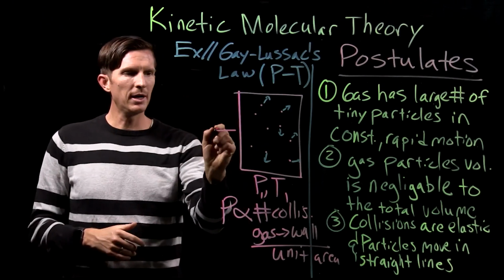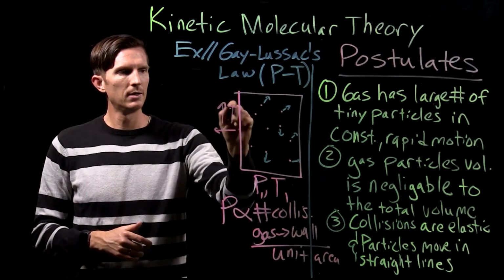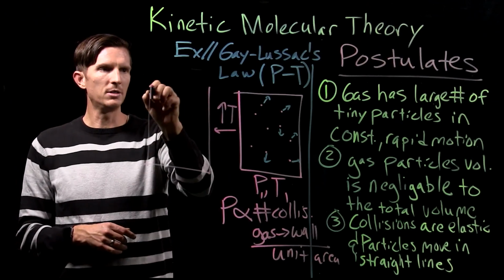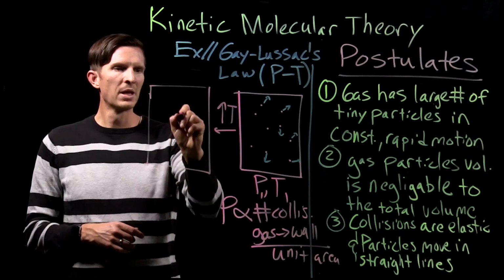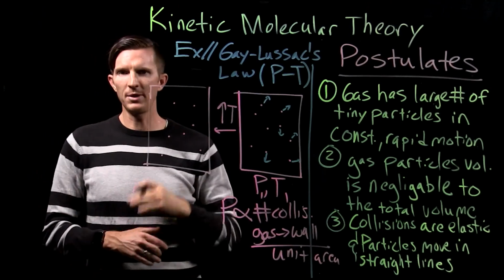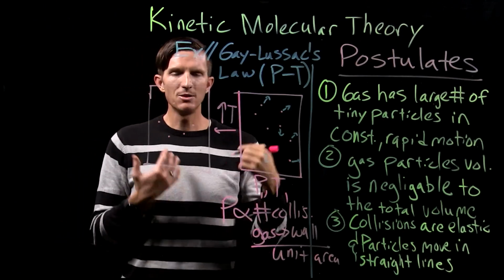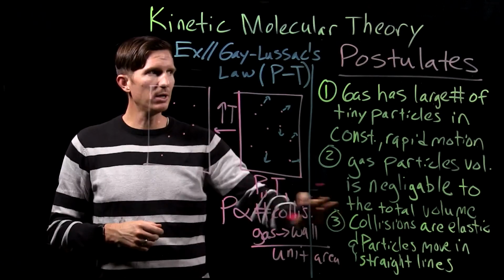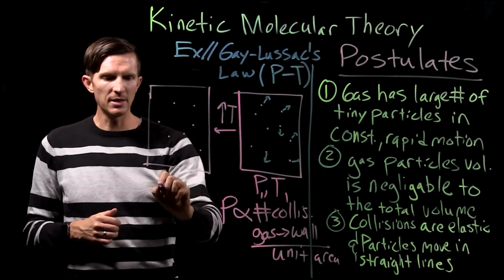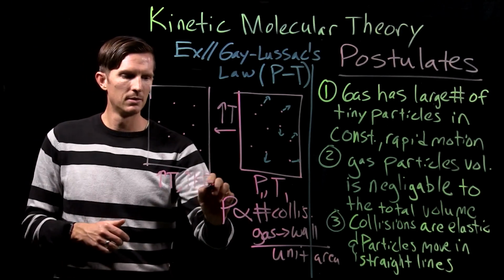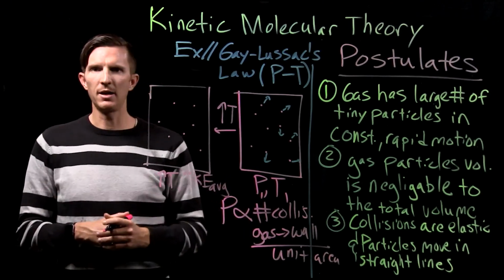So now let's go ahead and increase our temperature. Again, we have our container here with the same volume, and we have the same number of particles. We haven't changed the number of particles. Now if I increase the temperature, the kinetic molecular theory, abiding with these postulates, says that an increase in temperature increases our average kinetic energy.